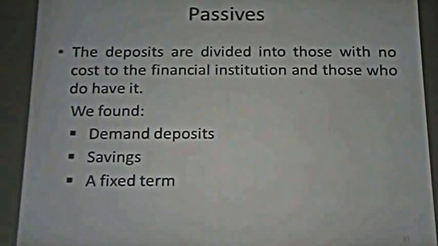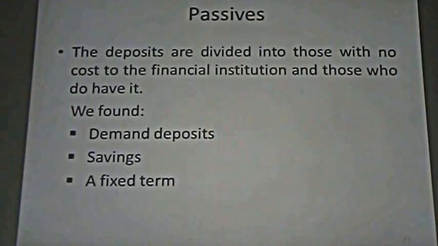Saving accounts and fixed term accounts are something that every financial institution has. In the case of saving accounts, you can deposit funds and you can withdraw them when you wish. But the law says that when you deposit an amount in a saving account, you can withdraw any amount after it has been in the account 30 days.